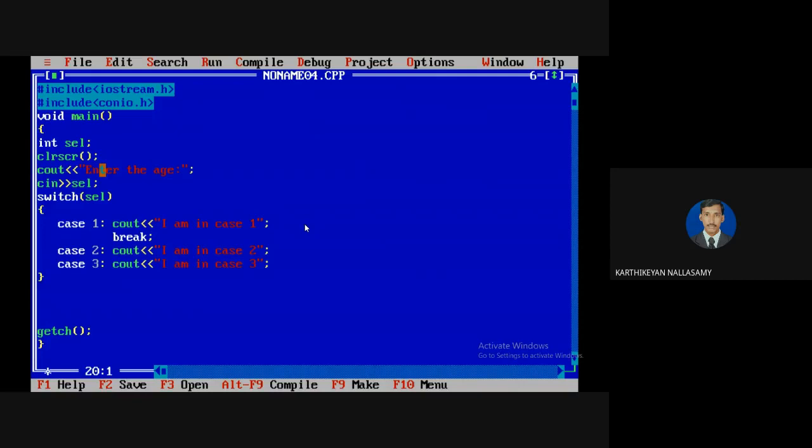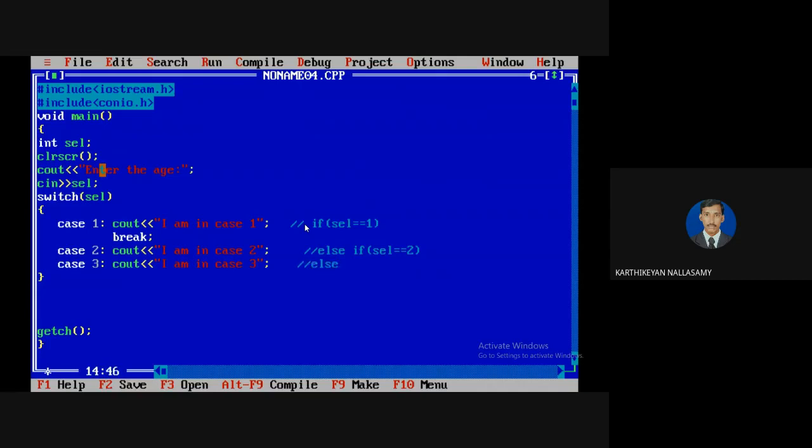Okay. So the testing is: if selection equals 1, then case 1 will execute. Else if, because the if is already there, selection equals 2, this statement will execute.